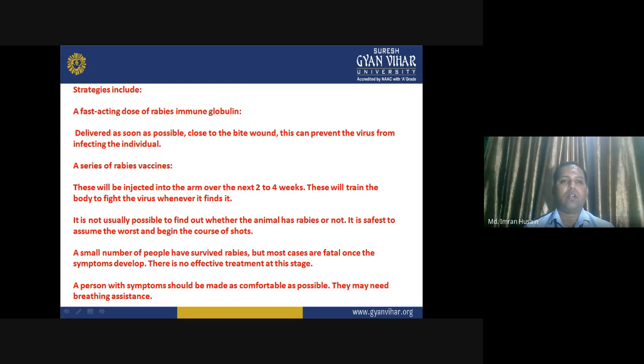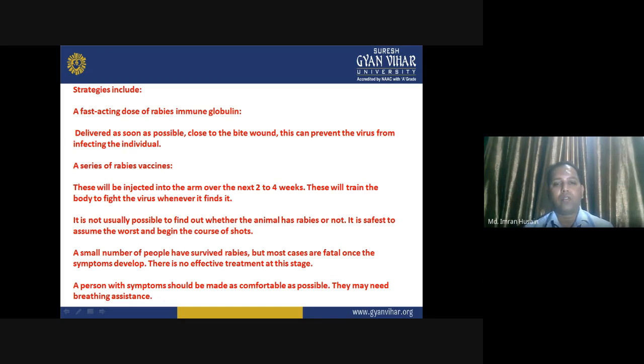Strategies include a fast-acting dose of rabies immunoglobulin, delivered as soon as possible, close to the bite wound. This can prevent the virus from infecting the individual. Then a series of rabies vaccine, which will be injected into the arm over the next 2 to 4 weeks. This will train the body to fight the virus wherever it finds it.